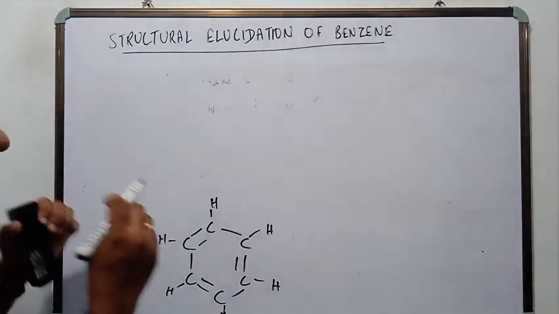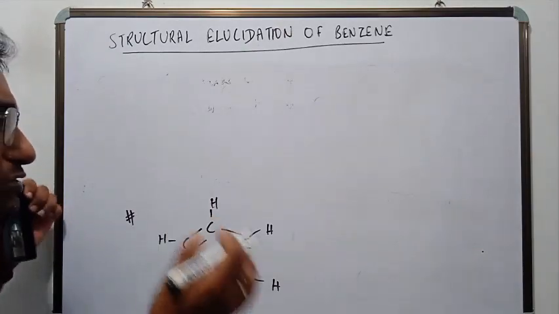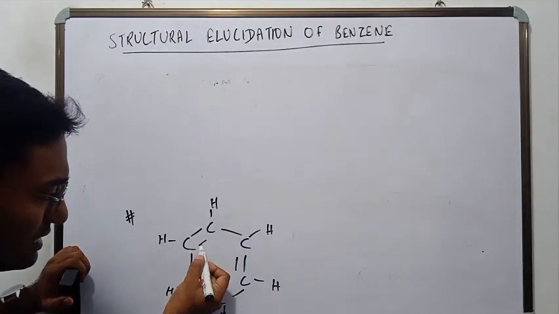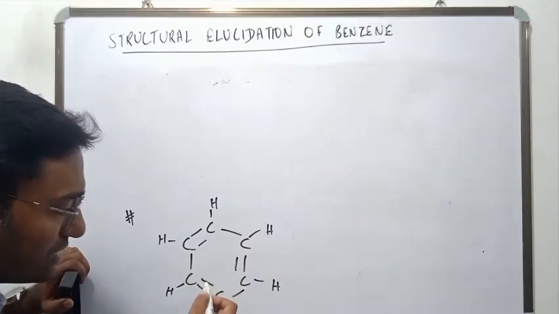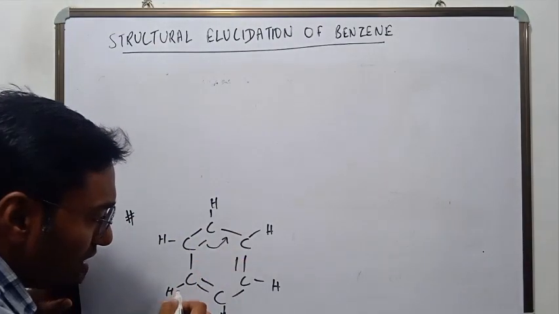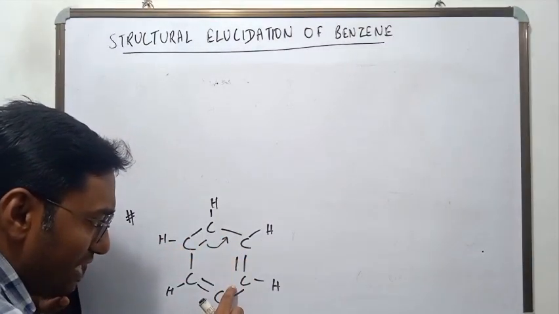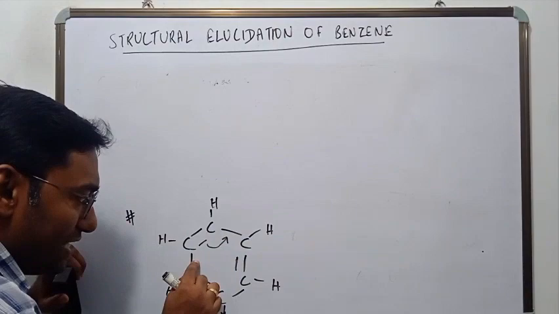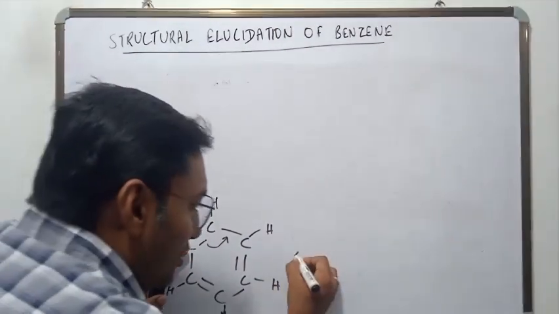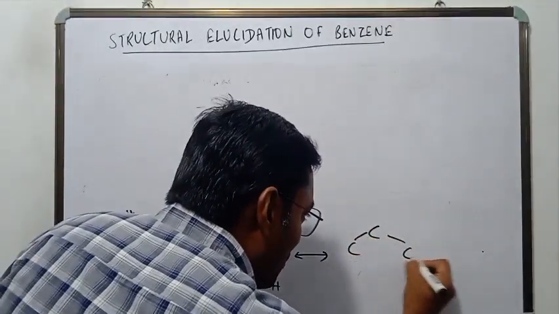So as a defense to these objections, as an answer to these objections, what Kekule said is that this double bond is not fixed in the benzene ring. It will oscillate back and forth. That is, it will oscillate here and it will oscillate back. This one will oscillate here, it will oscillate back. This one will oscillate here and it will oscillate back. So that would mean that there is another structure of benzene. That another structure of benzene I am going to draw here.